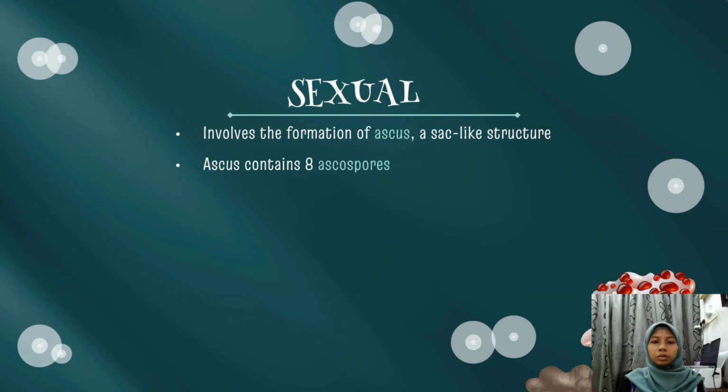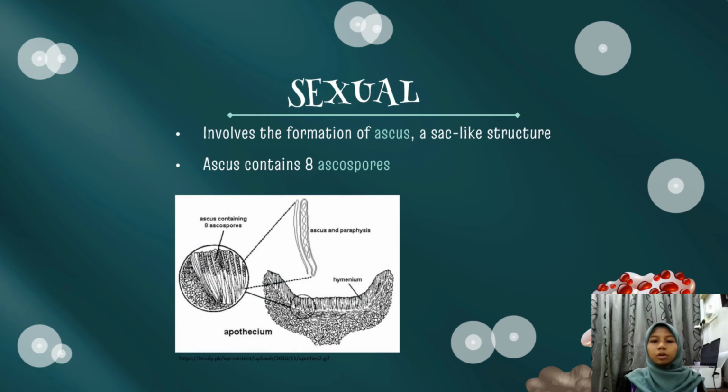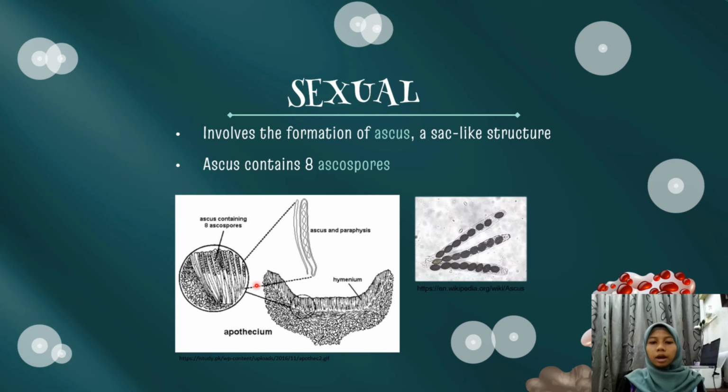Next, bisexual reproduction involves the formation of ascus, a sac-like structure, and inside the ascus contain 8 ascospores. So here are the cup fungi, and inside the cup fungi they have many ascus, and inside the ascus they have 8 ascospores in each ascus.